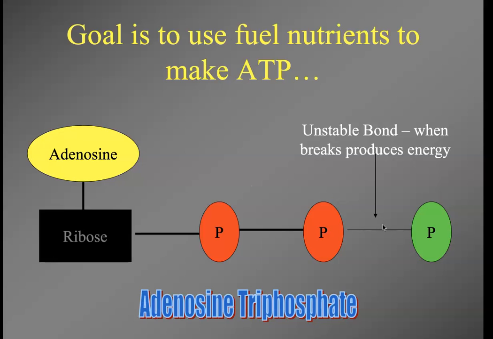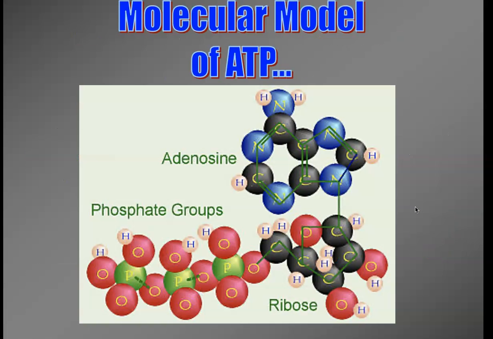So we use that energy to make the actin or the myosin ratchet, okay, to active transport, to work something against the gradient. We break the bond, we make energy. Break the bond, we make the energy. We break this bond, we get physical energy that we can use to do work. Here's just a very more technical molecular model of ATP. You don't need to worry about it in terms of detail.